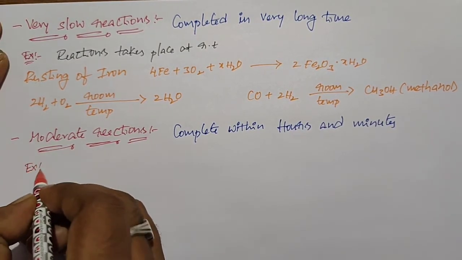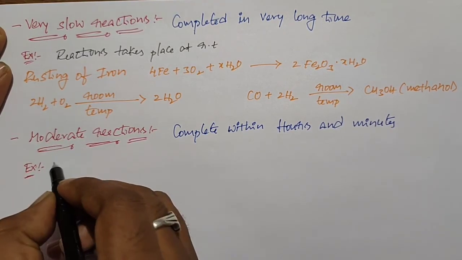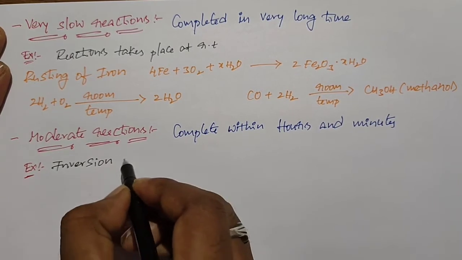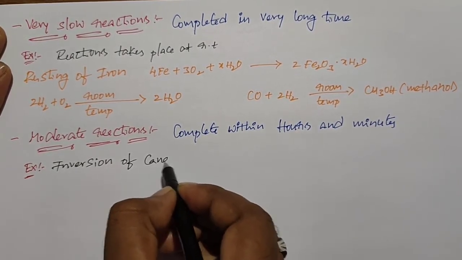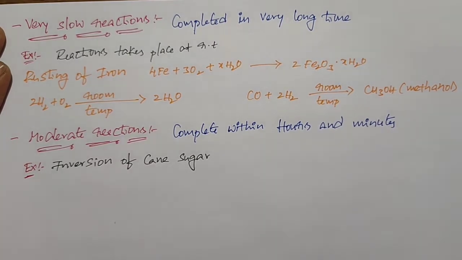I will take some examples for this category. First is inversion of cane sugar, then hydrolysis of ester, and decomposition of hydrogen peroxide. These are examples for moderate reactions. First one is inversion of cane sugar. So if you take this reaction,